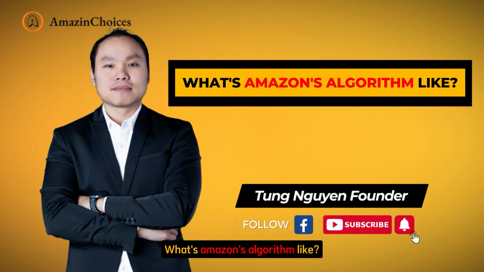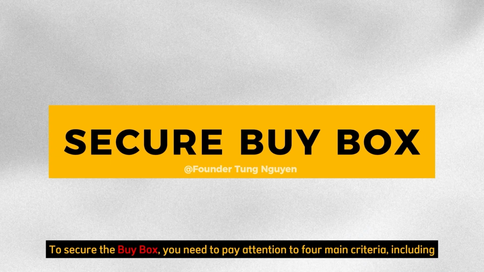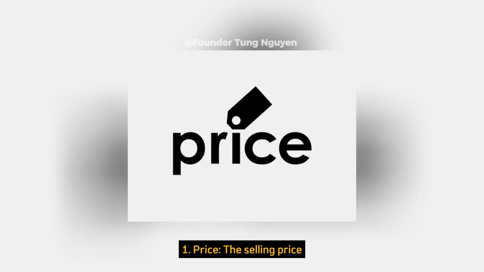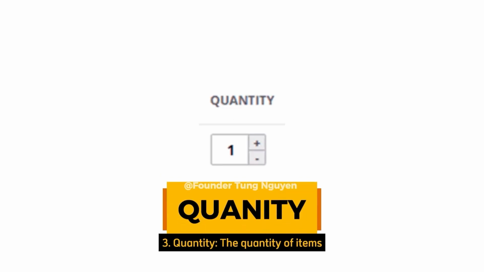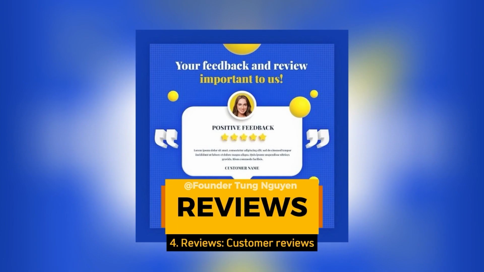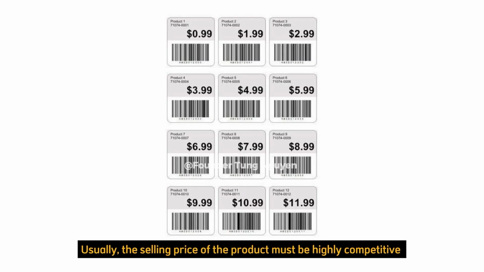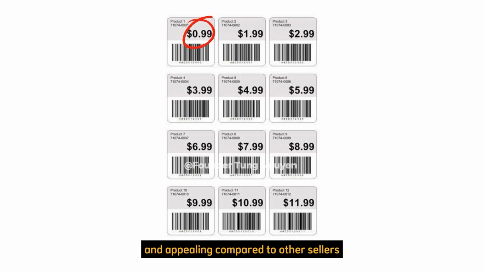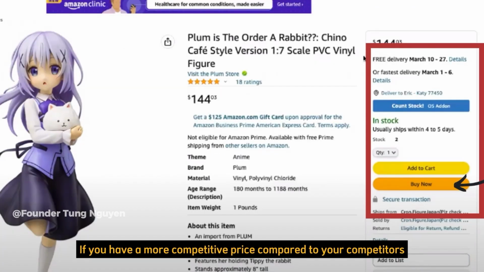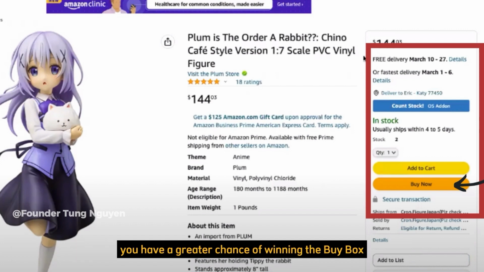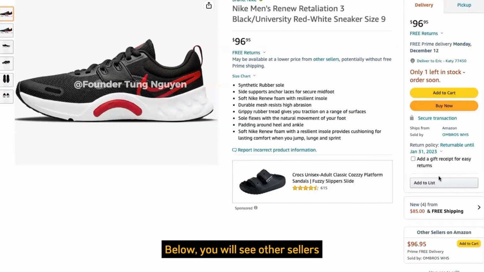What's Amazon's algorithm like? To secure the buy box, you need to pay attention to four main criteria, including 1. Price, the selling price. 2. Location, geographic location. 3. Quantity, the quantity of items. 4. Reviews, customer reviews. Usually, the selling price of the product must be highly competitive and appealing compared to other sellers. Amazon typically prioritizes displaying products with the best prices for customers. If you have a more competitive price compared to your competitors, you have a greater chance of winning the buy box. Below, you will see other sellers.